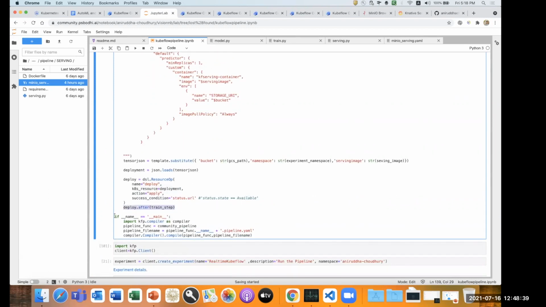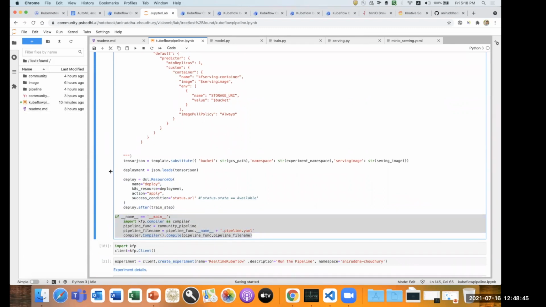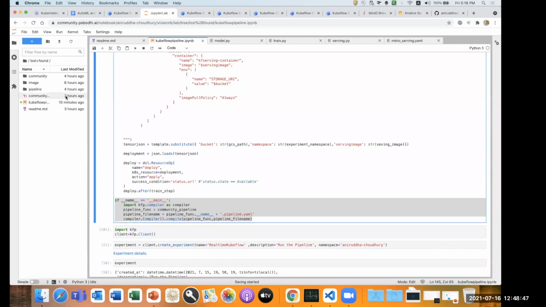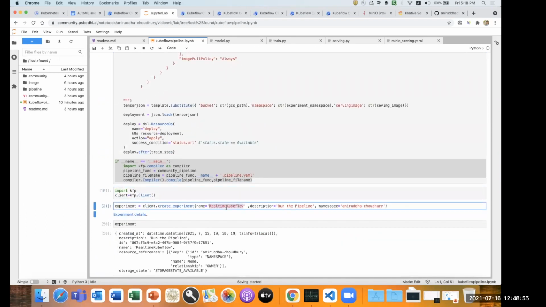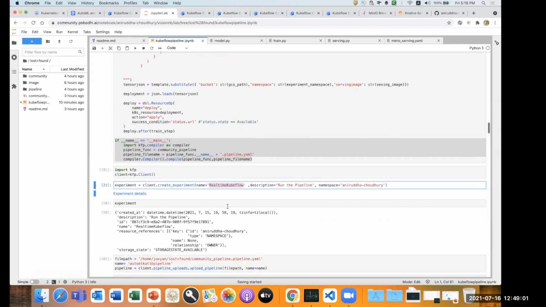Then we will try to generate a YAML file, and this YAML file is our pipeline. So we have a KFP pipeline as an API, which will try to upload the pipeline. I've created a particular experiment in my Kubeflow where we can run the particular set of trials and experiments. This is the KFP client where we can get the experiment details and all.